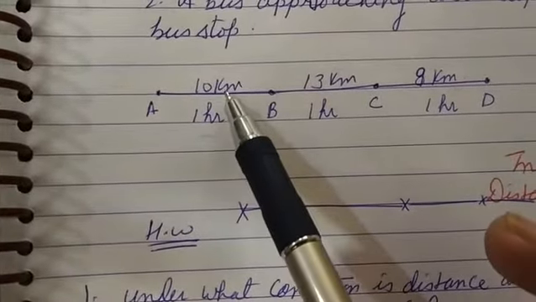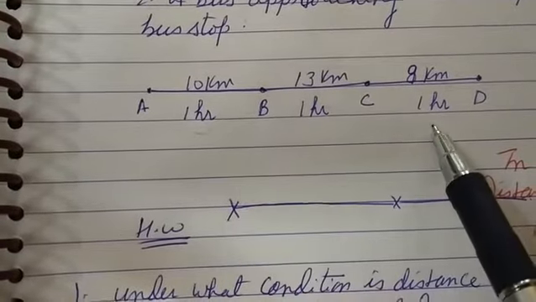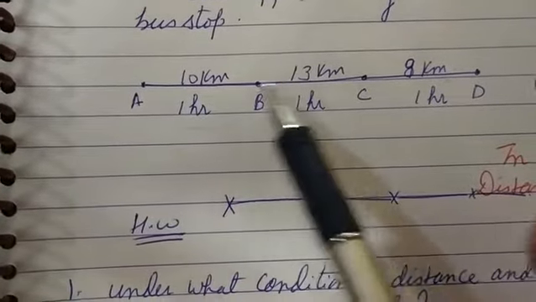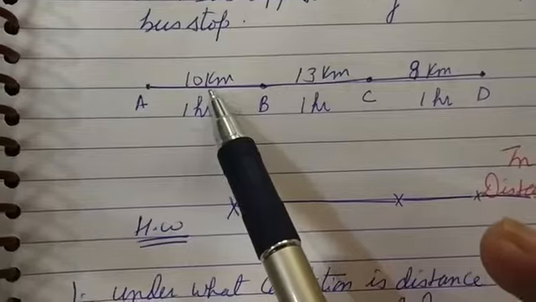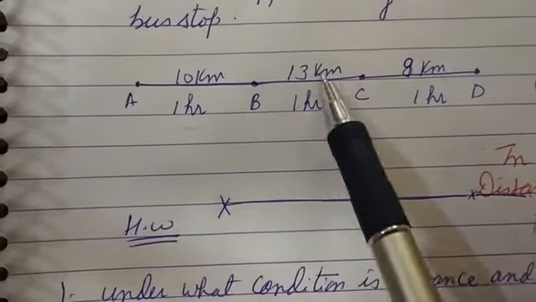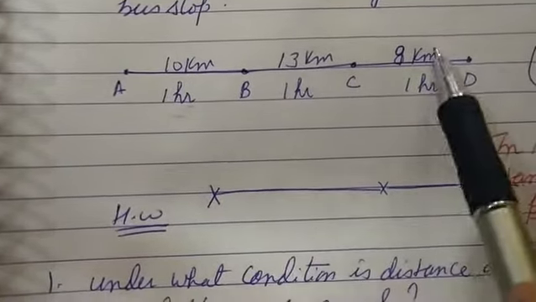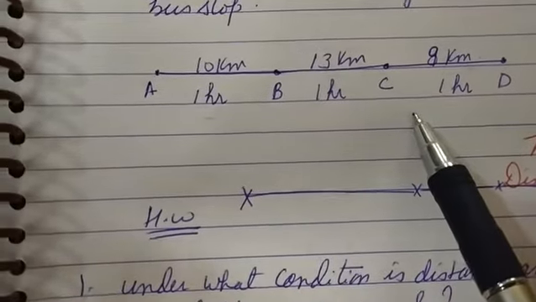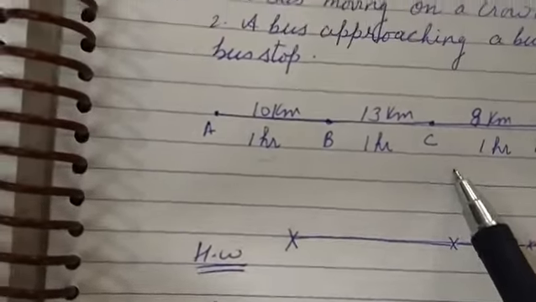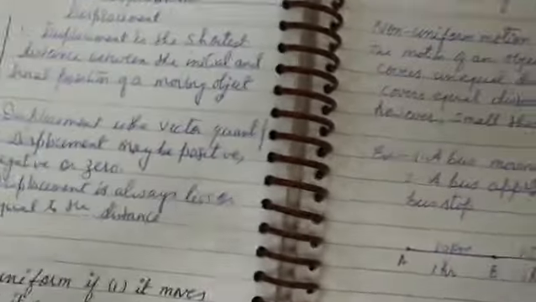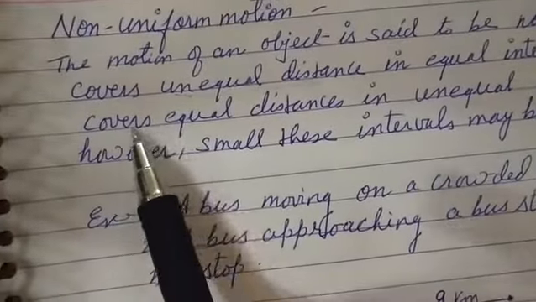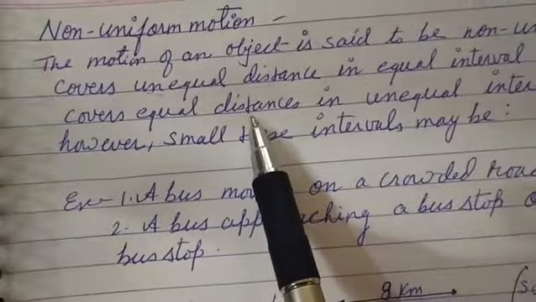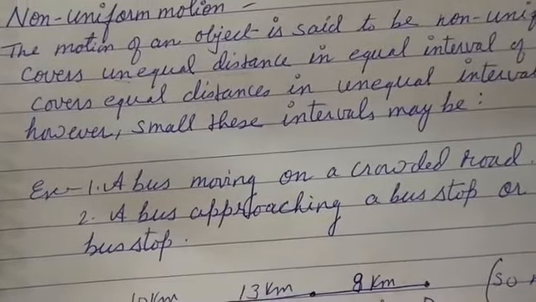It means the time interval is equal, but the distance traveled is unequal. So when a body covers unequal distance in equal interval of time, it is said to be non-uniform motion. Or we can say when it covers equal distance in unequal interval of time.